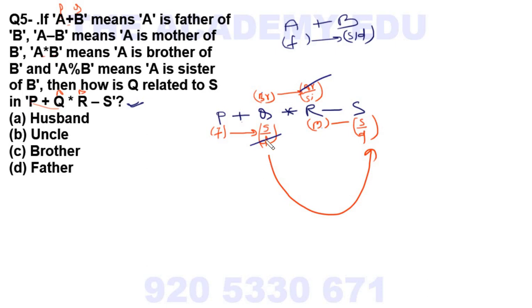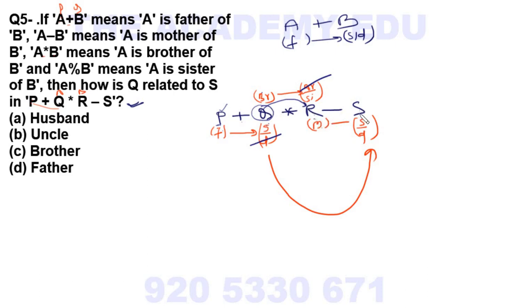Now friends, suppose this is my father, this is me, I am a son of my father. I am son of P, so this is me, this is my sister and sister's son.